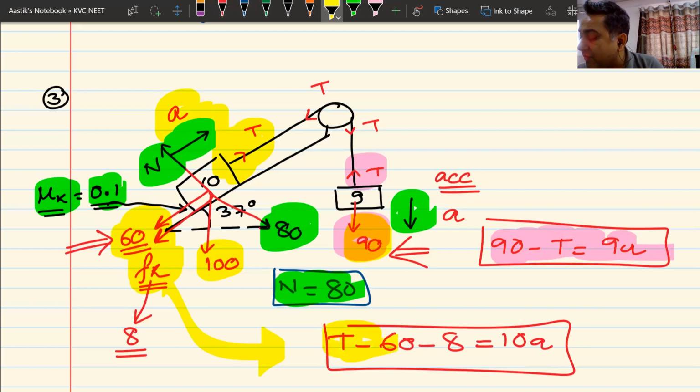And remember what I have asked you. What I have asked you is to find out the value of A. You are going to add up these two equations and get the value of A. Very correct. That is the correct procedure. There's nothing wrong with that. But remember, you have to do it faster.